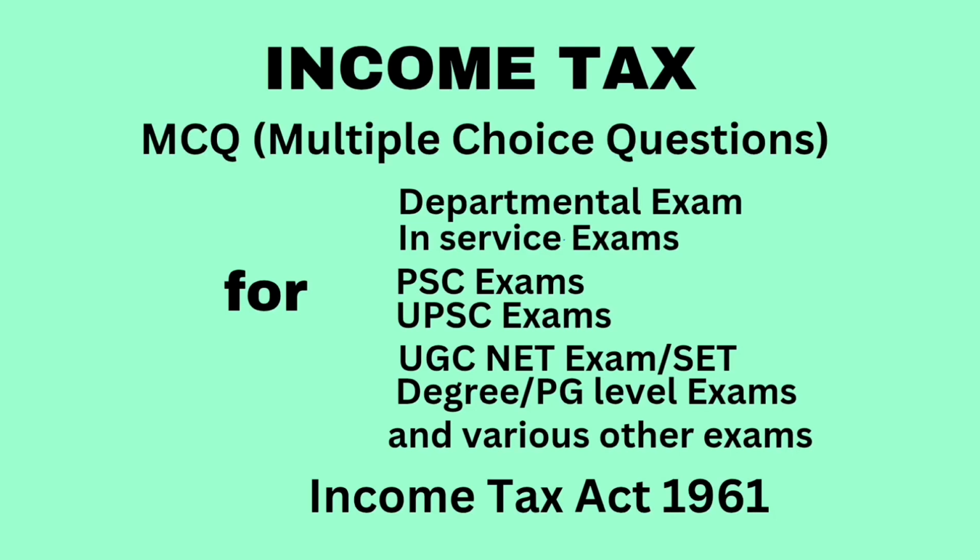Next question. Employer's contribution to statutory provident fund shall be dash. Answer. Fully exempt. Question. Interest credited to statutory provident fund shall be. Answer. Fully exempt. Next question. Employer's contribution to recognized provident fund shall be dash. Answer. Exempt up to 12% of salary. Question. Interest credited to recognized provident fund is dash. Answer. Exempt up to 9.5% per annum.